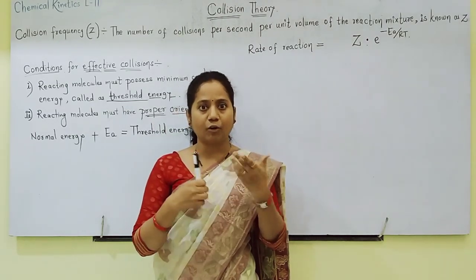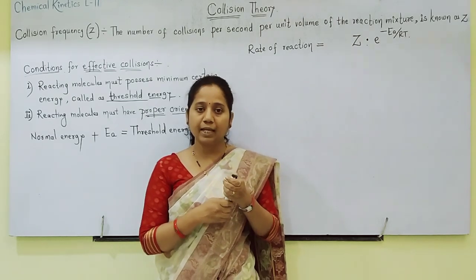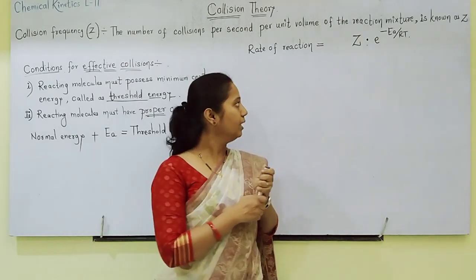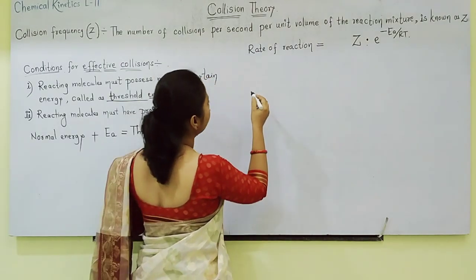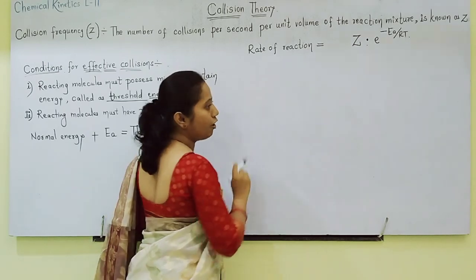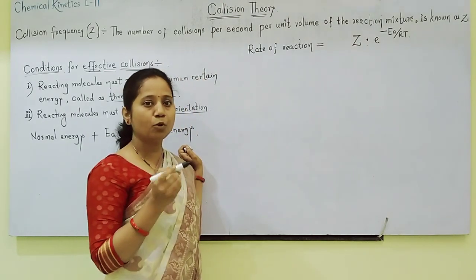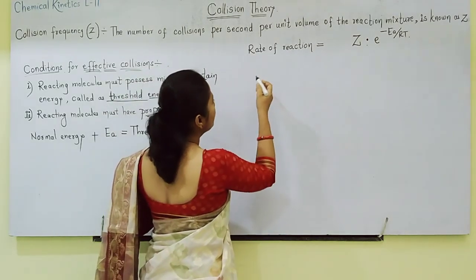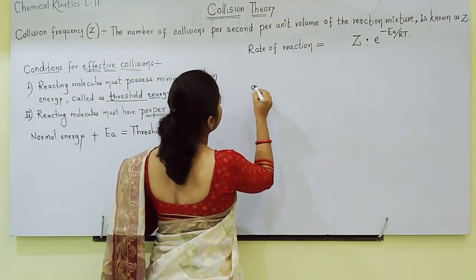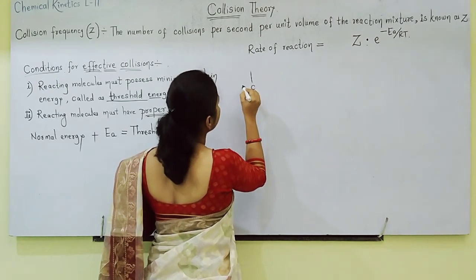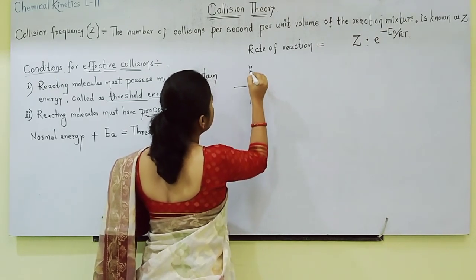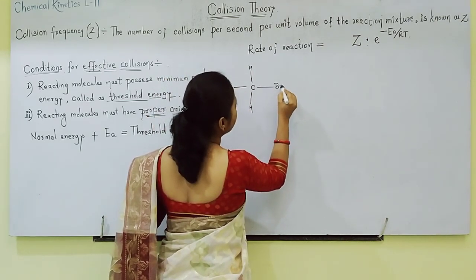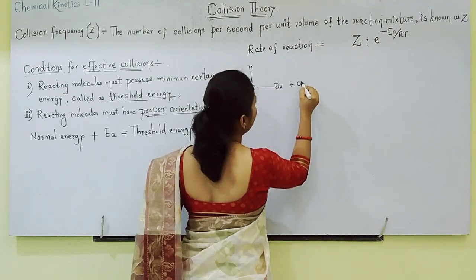Now students, you will wonder what exactly proper orientation is. So let us understand the concept of proper orientation by taking an example: formation of methanol from bromomethane. Imagine here it is bromomethane plus OH minus.